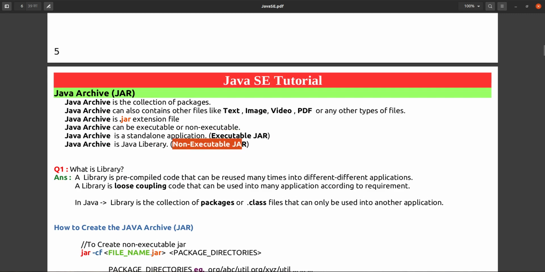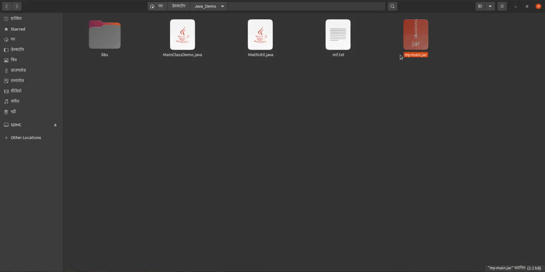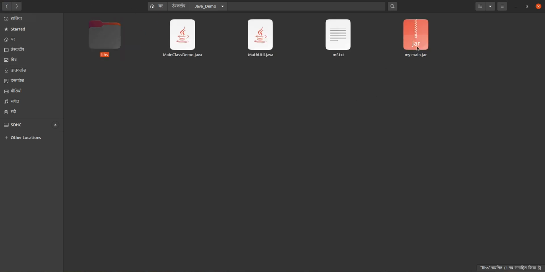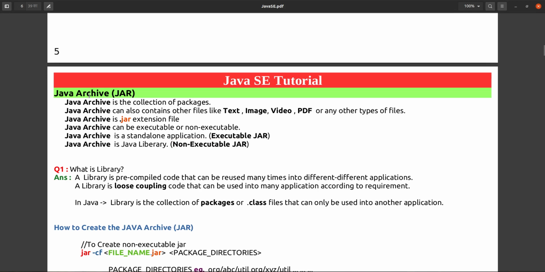non-executable jar. And here main.jar is the example of an executable jar, and inside this libs, util.jar is the example of a non-executable jar, and a non-executable jar is nothing but a Java library, and an executable jar is nothing but a Java application. Okay, so this is about the Java archive. This is the building process.